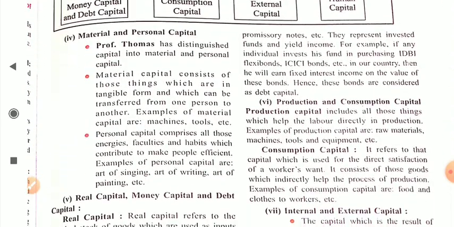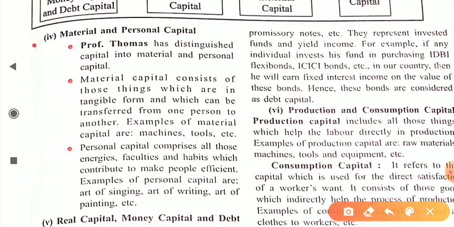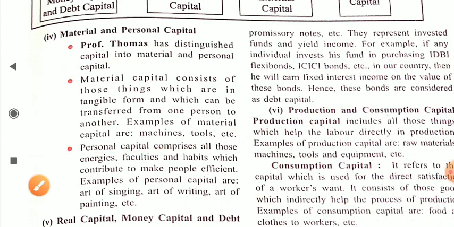Our next point is material and personal capital. According to Professor Thomas, capital is distinguished into material and personal capital. First is material capital. Material capital consists of those things which are in tangible form. Tangible means which you can touch, which you can see, or which can be transferred from one person to another. Examples of material capital are machines and tools. All these are material capital, okay, dear student.